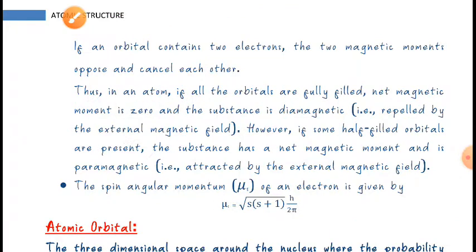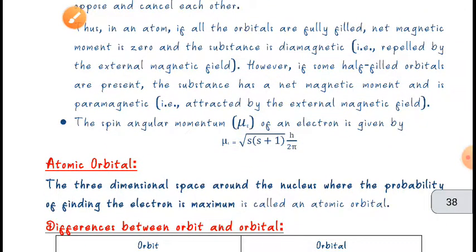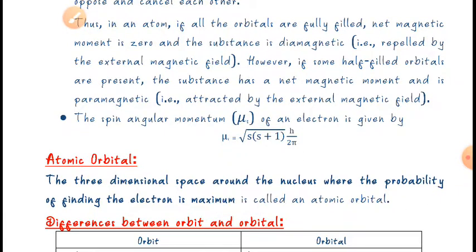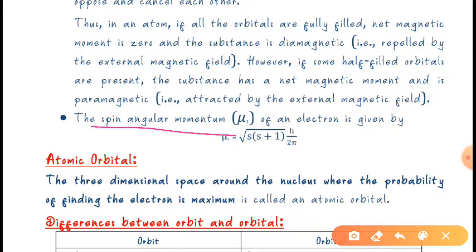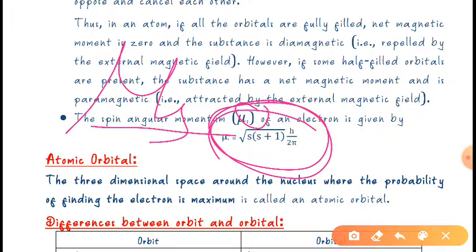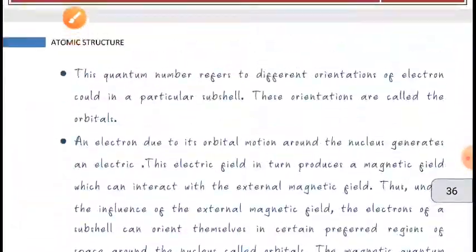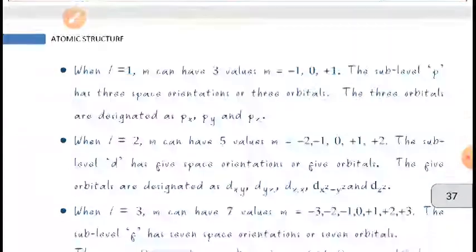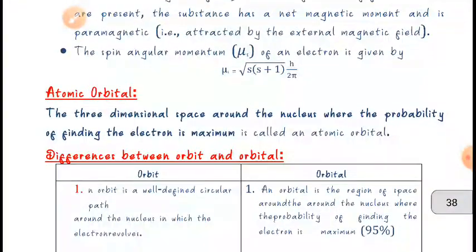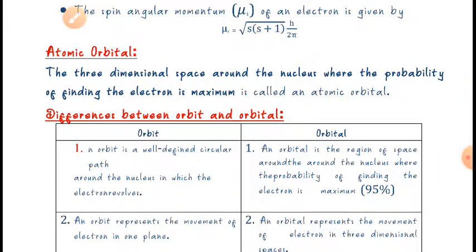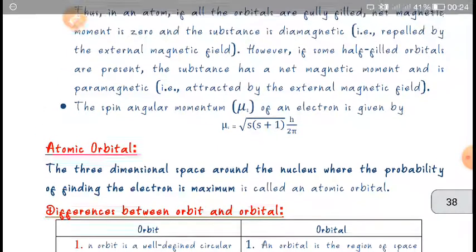12 in solid state. Now when we talk about the angular momentum, it is denoted by this, and it is given by the value under root s into s plus 1 times h by 2 pi. So this was all about the quantum numbers. I hope you have understood this. In the next class we will discuss the atomic orbitals, different orbits and orbitals. Till then, thank you.